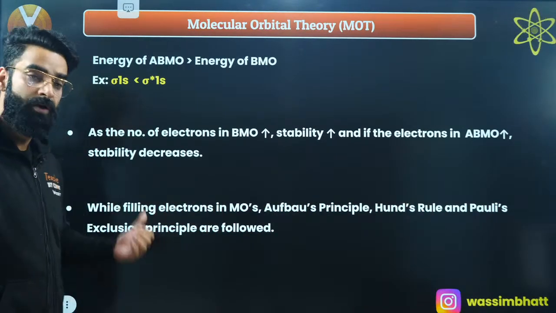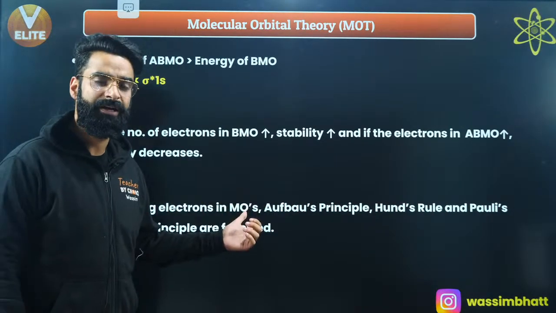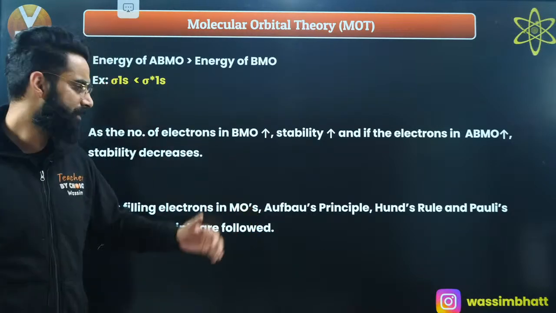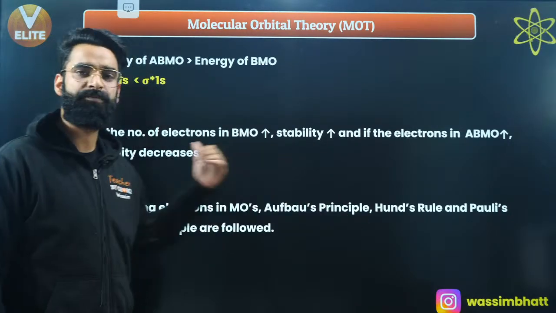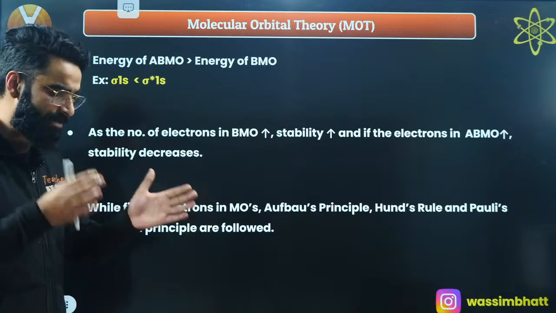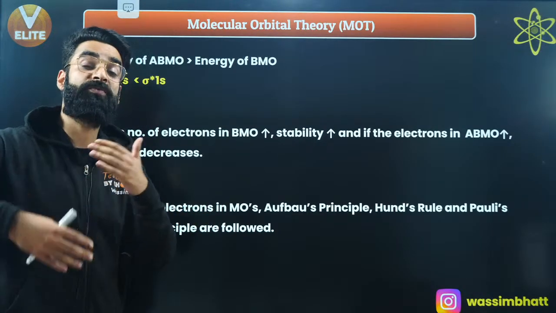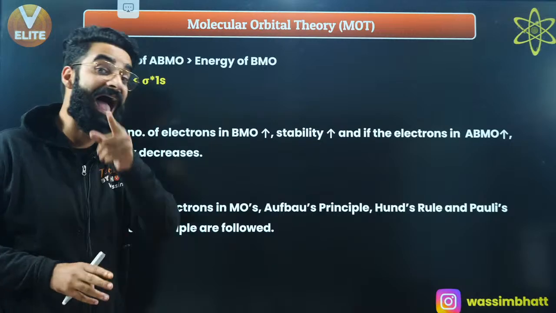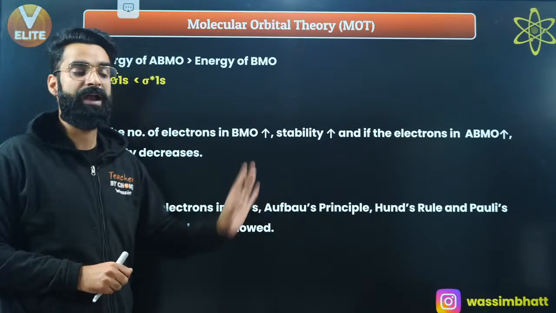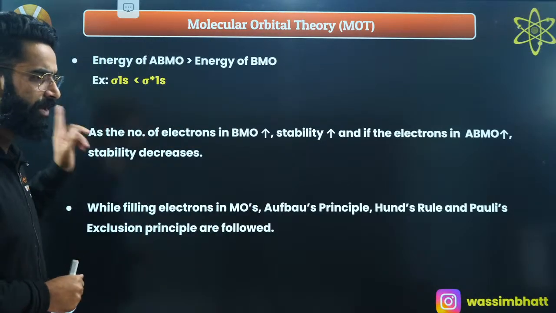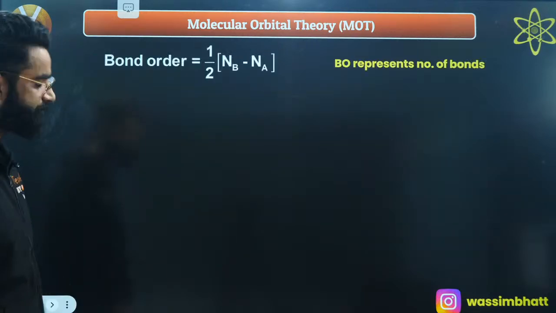And I told you, while filling electrons in molecular orbitals, you need to take three principles into consideration: the Aufbau principle, Hund's rule, and Pauli's exclusion principle. Once atomic orbitals combine and lead to the formation of molecular orbitals, you fill the electrons in those molecular orbitals as per the Aufbau principle, Hund's rule, and Pauli's exclusion principle. Do remember this statement as well, okay?